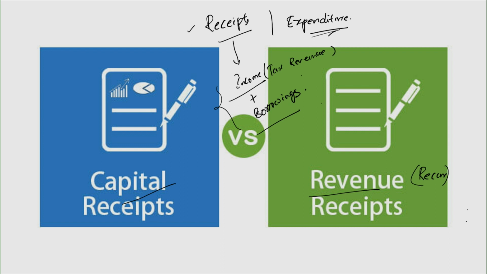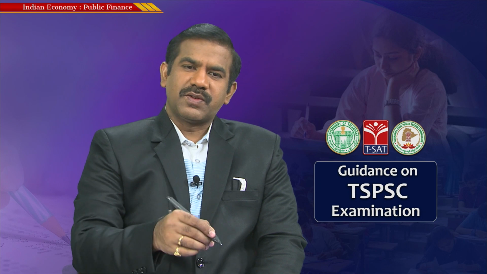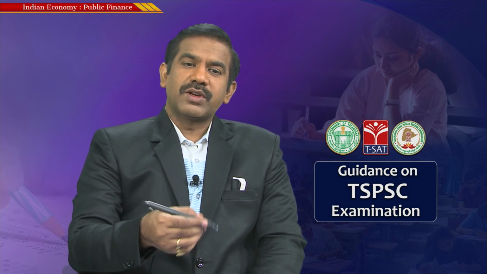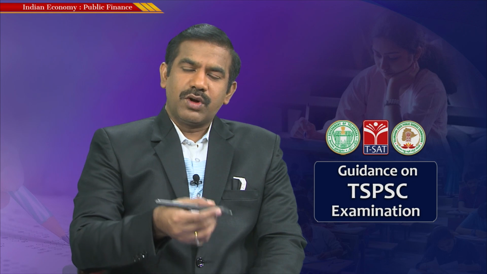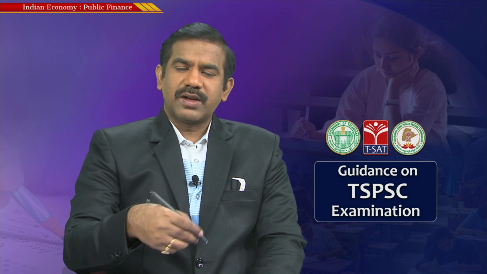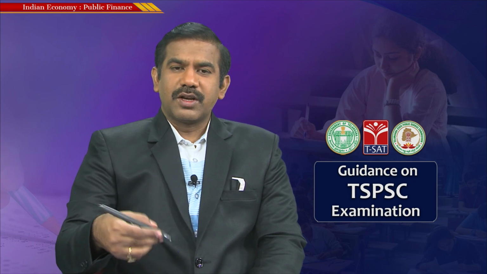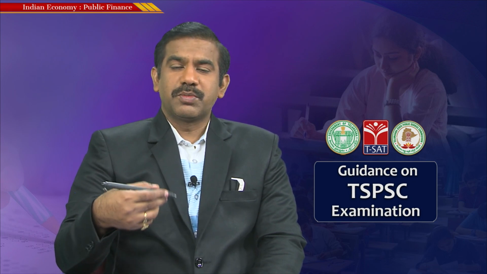Let me give a very simple example. Let's say you are living in a rented flat. The rent you are paying is your regular or recurring expenditure. The rent that the landlord receives is his recurring income, or what we call revenue receipt. Let's say the flat you have been renting is purchased by you one fine day. The money you spend on buying the flat is your capital expenditure, and the money that the owner receives after selling it is his capital receipt. Because you don't buy the flat every month and you're not obliged to. But if you are a tenant, you need to pay the rent on a regular basis, monthly or maybe quarterly, based upon the type of agreement.